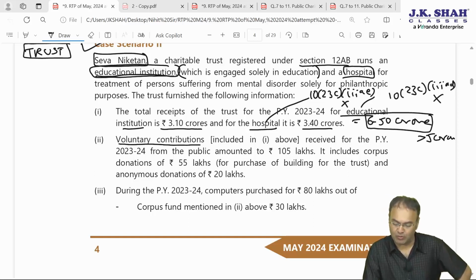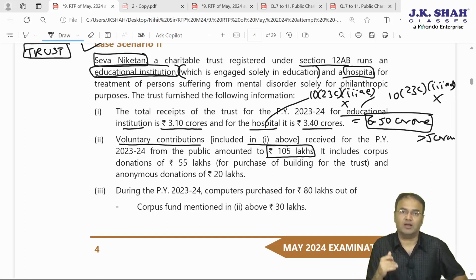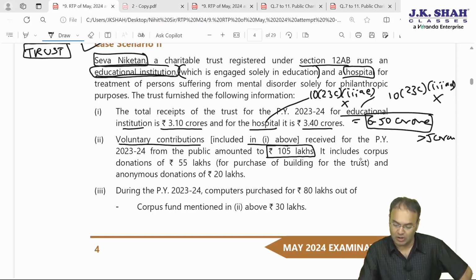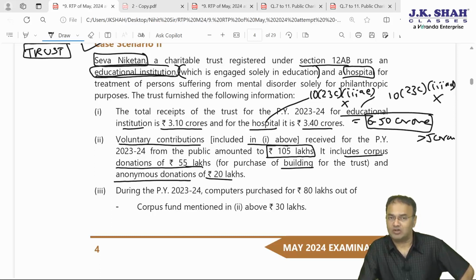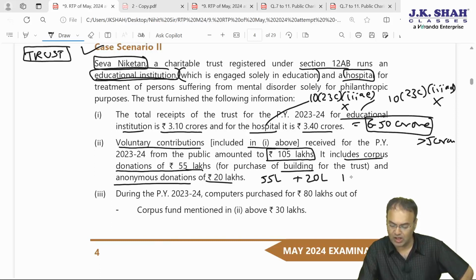Second, voluntary contributions. Voluntary contributions included in this 6.5 crore, received during the previous year 23-24 from the public, amounted to 105 lakh. So out of 6.5 crore, public contribution is 1 crore 5 lakh, and the remaining amounts are collections from running the educational institution or hospital. This 105 lakh includes a corpus donation of 55 lakhs for purchase of a building for the trust and an anonymous donation of rupees 20 lakhs. So the bifurcation of 105 lakh will be 55 lakh corpus, 20 lakh anonymous donation, and the remaining 30 lakh will be others.